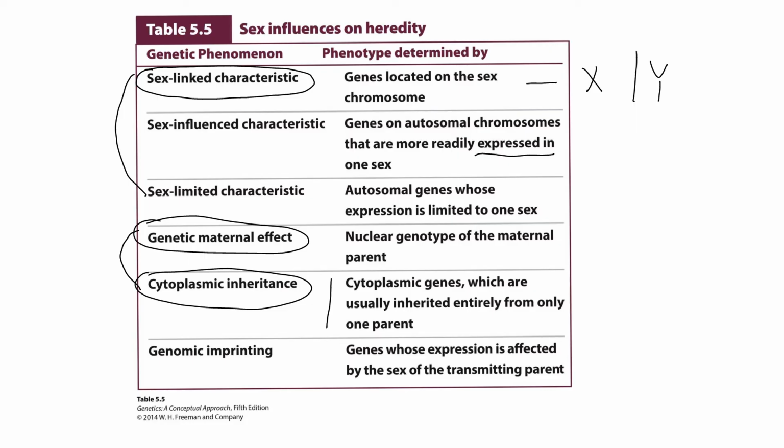Now, genomic imprinting, in this case, expression of a gene is affected or altered by the sex of the parent who is transmitting this allele. It might be active if inherited from one parent, and the same allele is inactive if inherited from the other parent. So this is a brief summary. So try to summarize, compare, and contrast these characteristics.